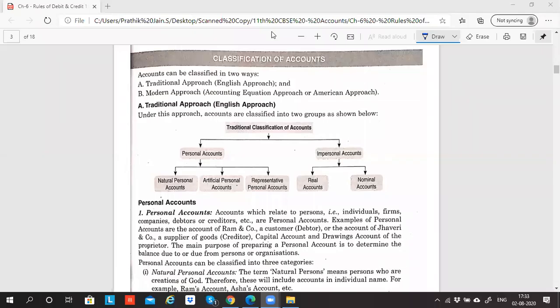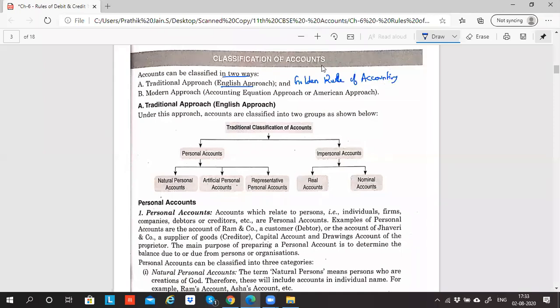So guys, the next concept of this chapter is the classification of accounts. Accounts can be classified in two ways. One is the traditional approach, which is called the English approach, and it is also called the golden rule of accounting.